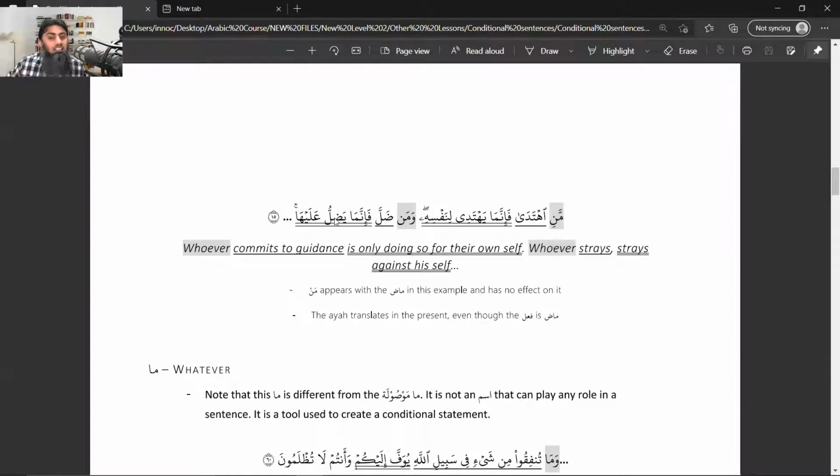In other words, Allah is telling us that somebody's guidance or someone's misguidance is going to benefit or harm that person. If you have any question about this man, inshallah, you can ask me, and then we can move to the third one, ma.